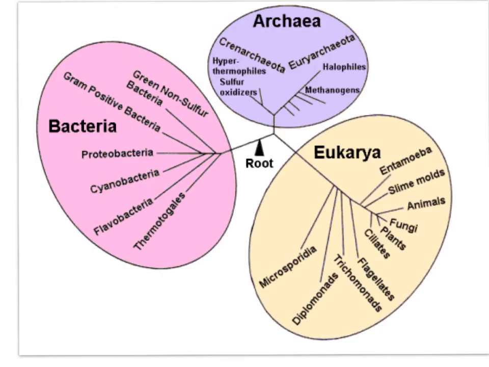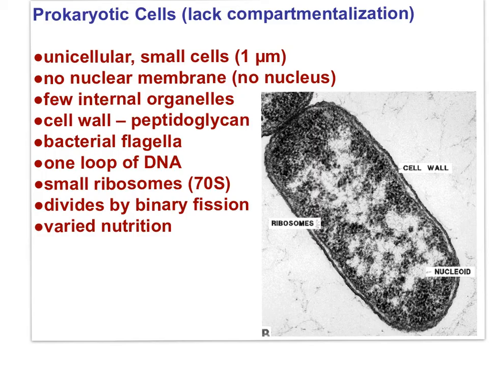Here's a diagram displaying the 3 domains: archaeans, eubacteria, and eukarya. The common ancestor is here. Archaeans are prokaryotic cells that tend to live in extreme environments, hot environments or salty environments, etc. Archaeans have certain characteristics that suggest that they are more closely related to eukarya than eubacteria are to eukarya. Prokaryotic cells, archaeans and eubacteria, lack compartmentalization, as can be seen in this micrograph. There is little internal structure.